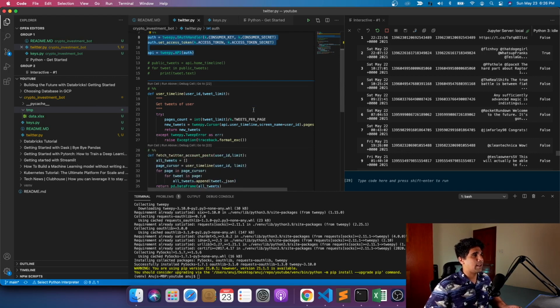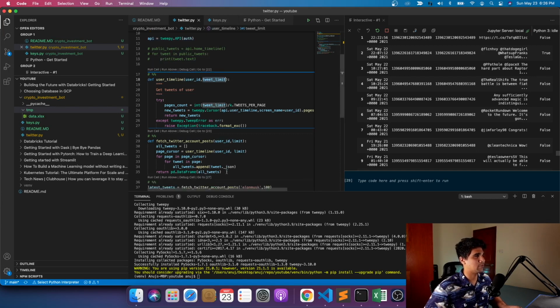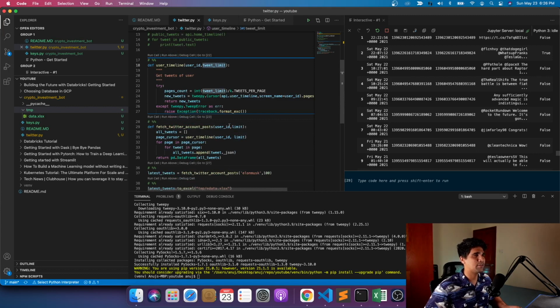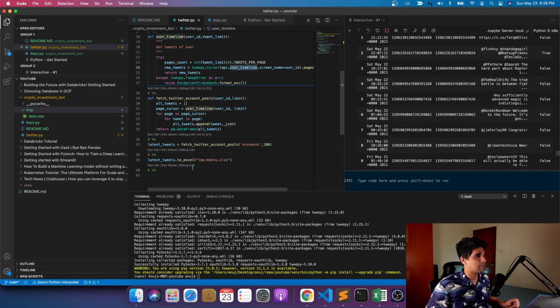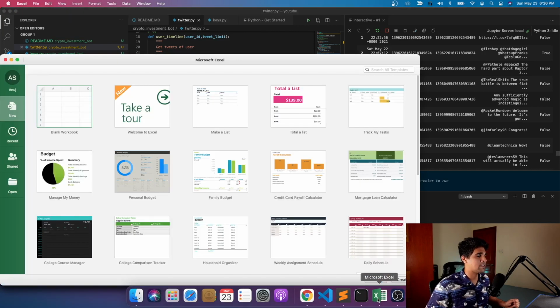Yep. Then I created a function that just calls the user timeline function from the Tweepy API, and it passes in the user ID, which here is Elon Musk, and the limit of the number of tweets I want. I'm gonna use a limit of 100 tweets in the latest hour, and then filter around it. I just called the user timeline function with the user ID, get the data, and convert it into a pandas data frame. And just to show the data, I saved it as an Excel file using pandas.